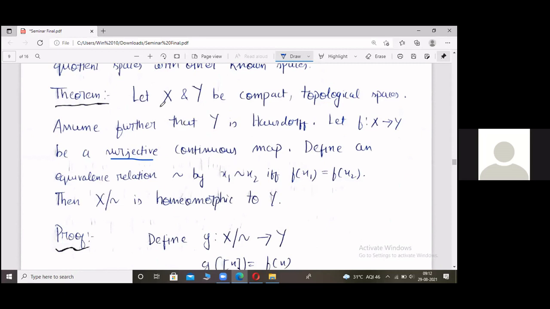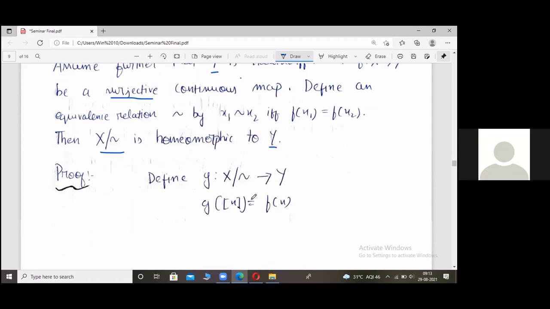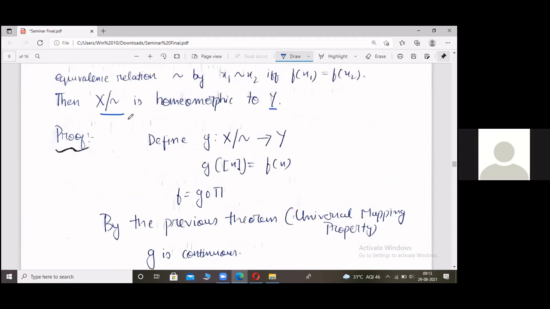Now let us come back to the main theorem. We'll try to prove it. I'll state it again. X and Y are two compact topological spaces, and I assume that Y is Hausdorff. And we have a surjective continuous map f from X to Y. Then using this function, we define an equivalence relation on X such that two points are related if and only if they have the same image. Then we say that the quotient space constructed is homeomorphic to Y. That is, topologically, they are the same. To prove this, we first have to construct a homeomorphism from the quotient space to Y, right? Now, the map G will help us in this regard.